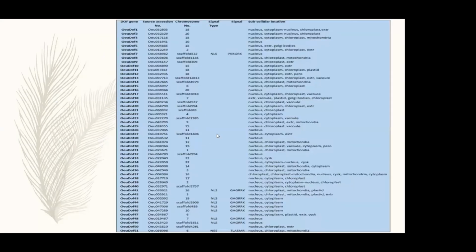This table shows the type of NLS, and just like I said before, nuclear localization signals are basically amino acid sequences. So these are the amino acid sequence NLS and the subnuclear locations of all the DOF proteins.